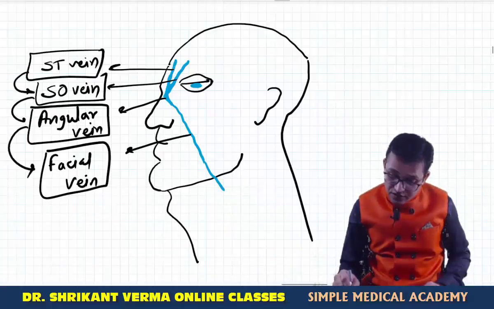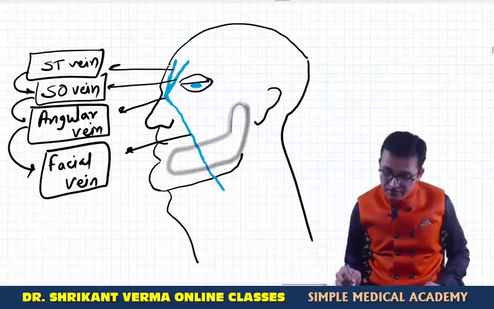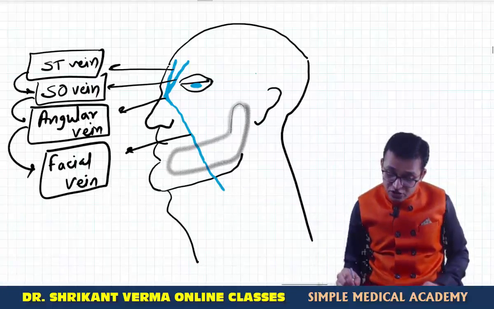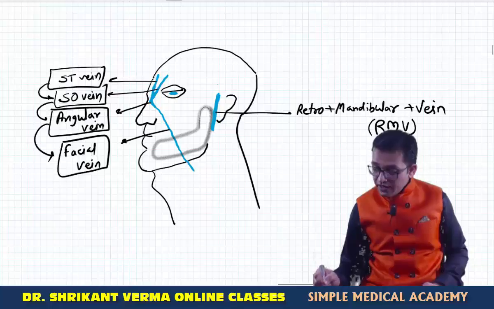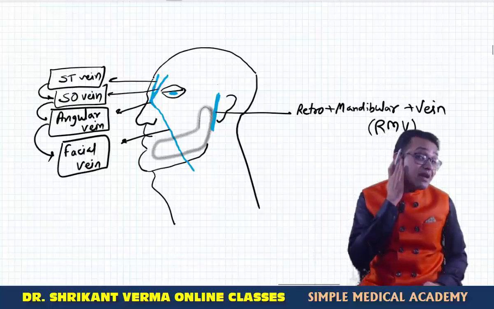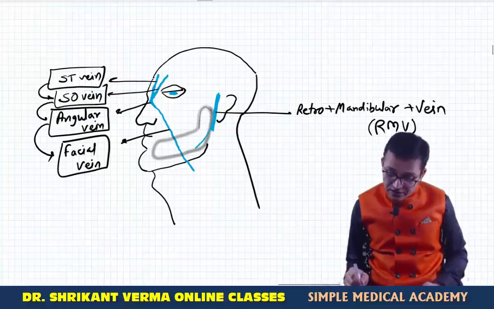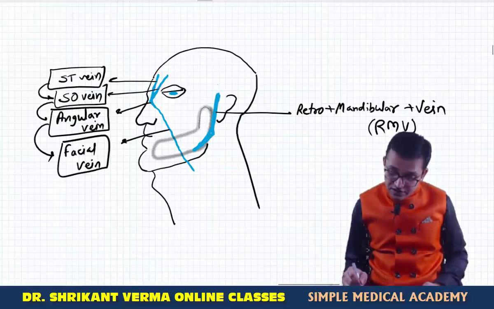Yes. Now see here, suppose at the deeper aspect there is a position of the mandible. So one vein is running here behind the mandible. So what should be the name of this vein? This is known as the retromandibular vein. In short we will write down RMV, because it is behind the mandible, that's why known as the retromandibular vein. Now this retromandibular vein is dividing into the anterior division and the posterior division.